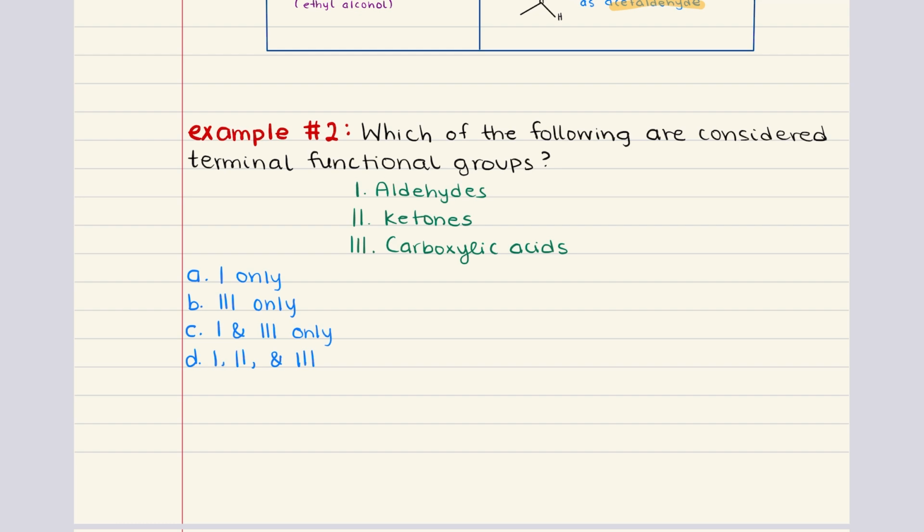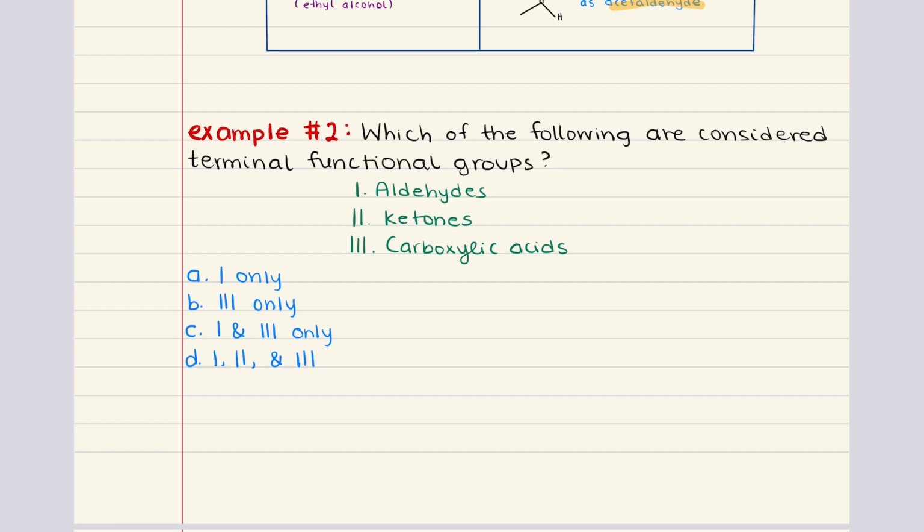Ketones, on the other hand, are not terminal functional groups. The carbonyl group in a ketone is always sandwiched between two carbon atoms. And because of this, ketones are always found somewhere in the middle of a chain and not at the end.